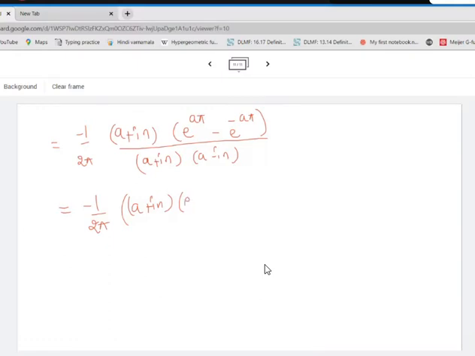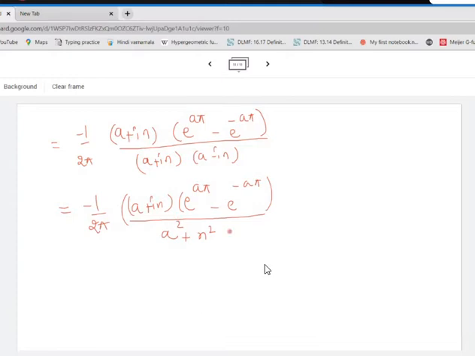This will be e raised to a pi minus e raised to minus a pi divided by a square plus n square. So this is the value of the Fourier coefficient. We just removed the i from the denominator, but anyway it's there in the numerator.